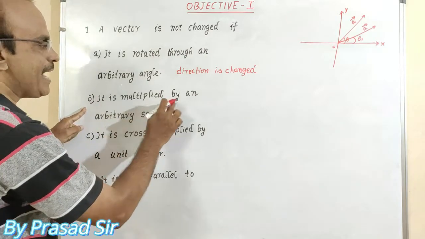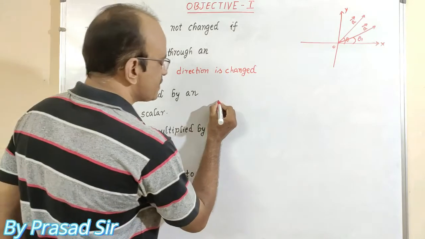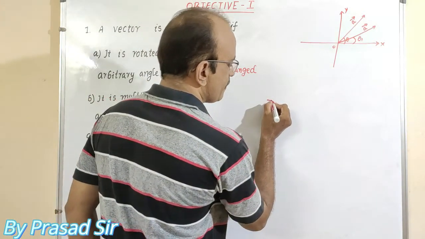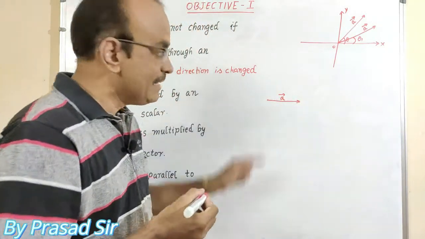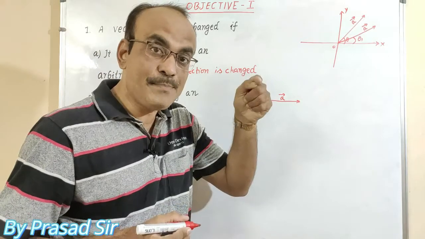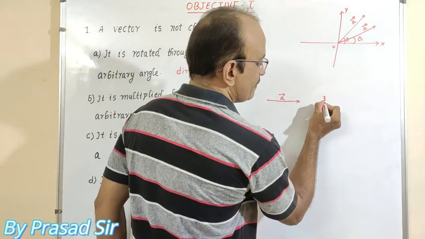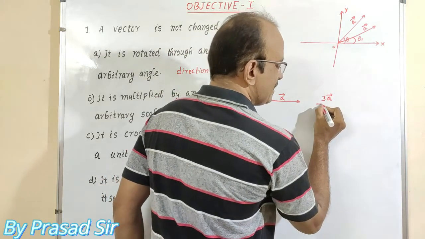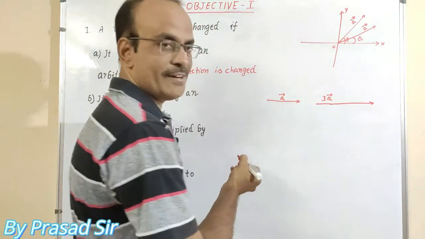Now, B. It is multiplied by an arbitrary scalar. Listen. First of all, I will take this vector, A vector, then it is multiplied with some particular scalar. I will multiply this one with 3, that is 3A vector. What happens in this case? Observe here.